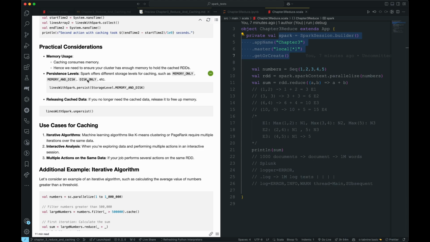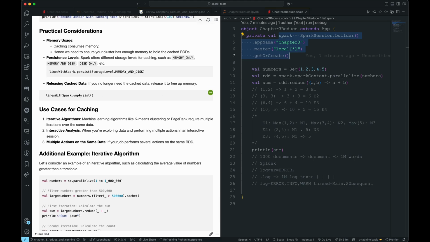If we actually code all of this, it will take a lot of time, so I'm not putting all of those here, but I would say just go through these things and see how this is configured. On a high level, I gave you the context. This is in memory. This is stored on disk, meaning the hard disk. It could be a node cluster, or it could be some kind of hard storage. And for memory and disk, you can decide the composition based on your requirement. And if you no longer need the cached data, release it to free up the memory which is being used unnecessarily.